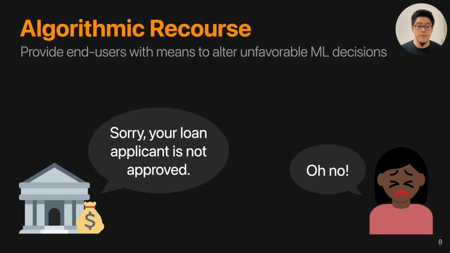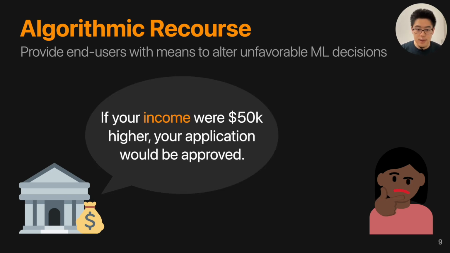Some research defined it as a way to provide end users with different means to alter unfavorable machine learning decisions. To give a more concrete example, let's think about a loan scenario. Imagine a loan applicant applying for a loan at a bank, and the bank uses a machine learning model to make the prediction. Unfortunately, the applicant was rejected. To help the applicant gain a better understanding, and to alter the unfavorable decision, the bank told the applicant, if your income were 50K higher, your application would be approved.